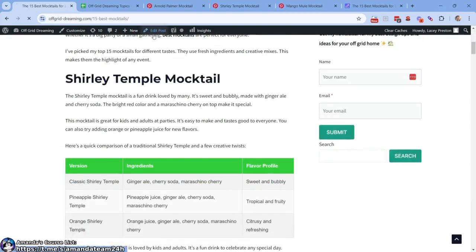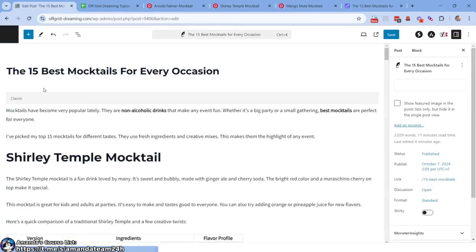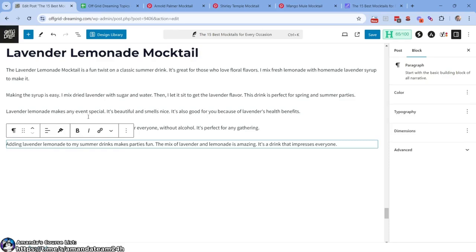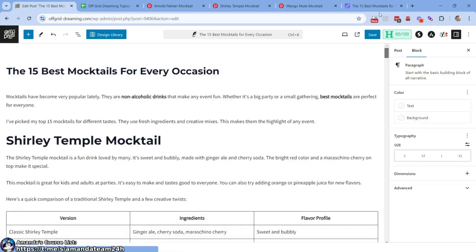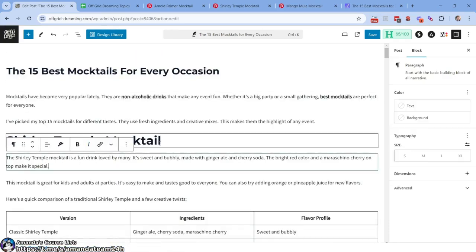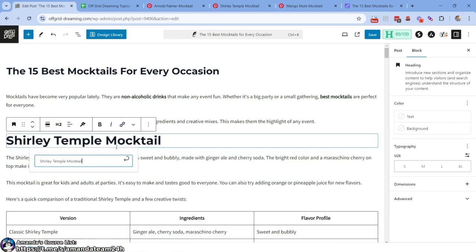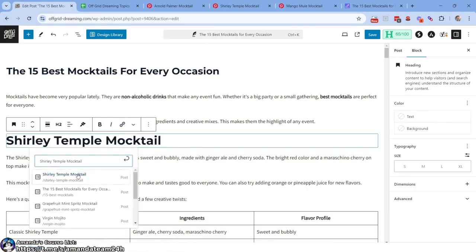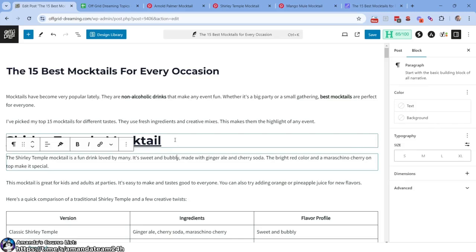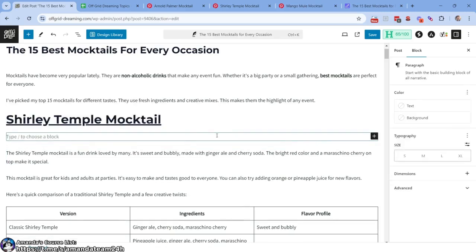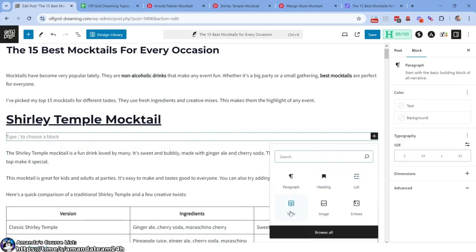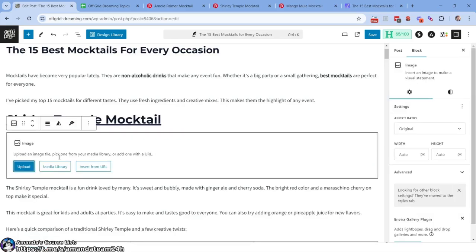What we're going to do, edit post. We're going to be quick with it. It's important, though, because this post could be a huge moneymaker for this website. So I think it's wise to take time with it. What we're going to do is come here, and we're going to link the Shirley Temple mocktail to its article. So I'll show you that again in a second.